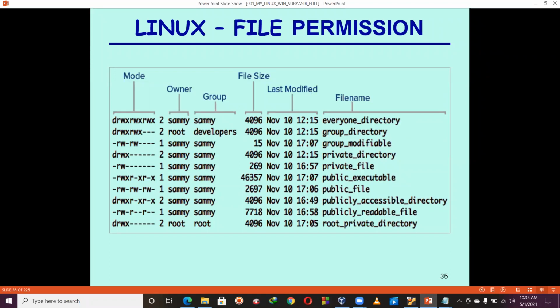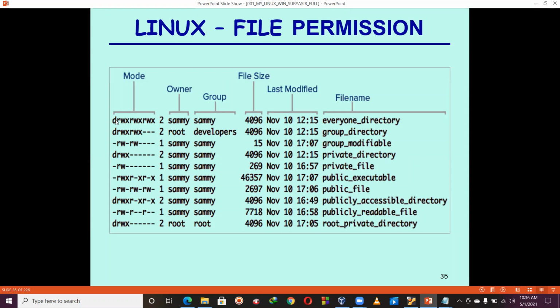All of you should focus on the first column. Here you observe something like RWX, RWX, RWX. Here we have three things: user, owner, and group. We have permissions for each of the three.